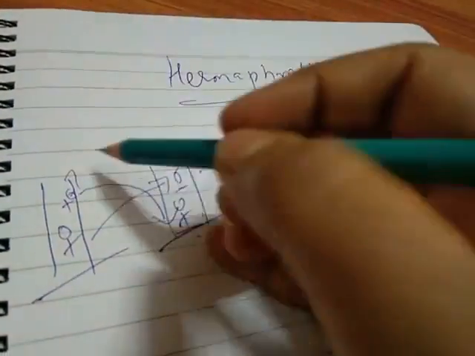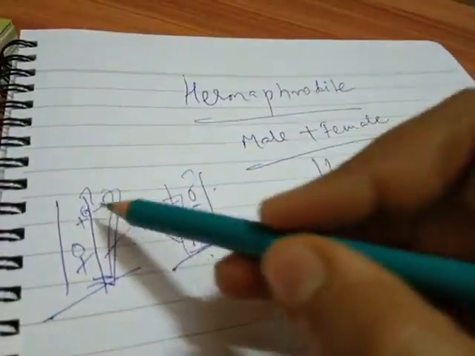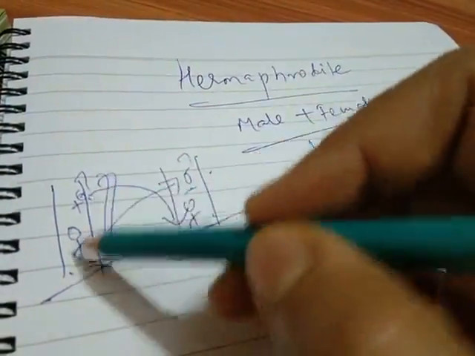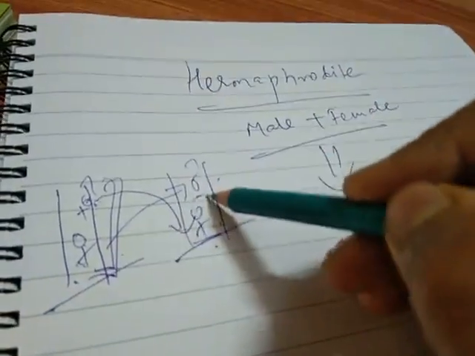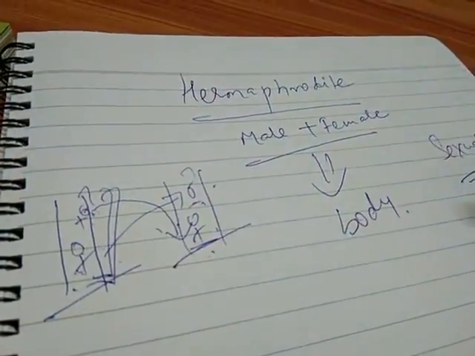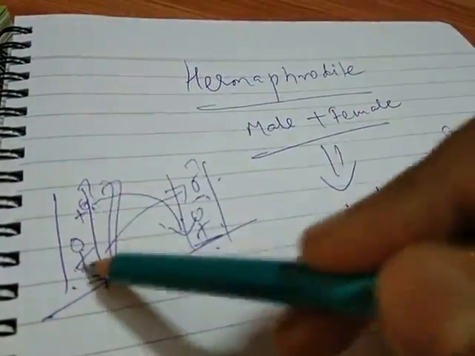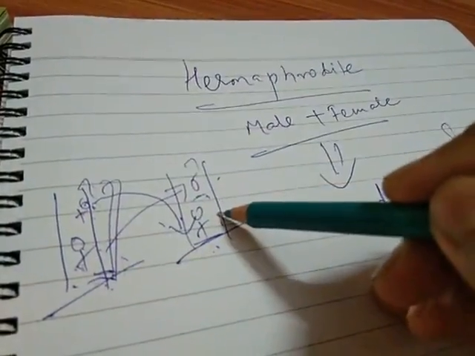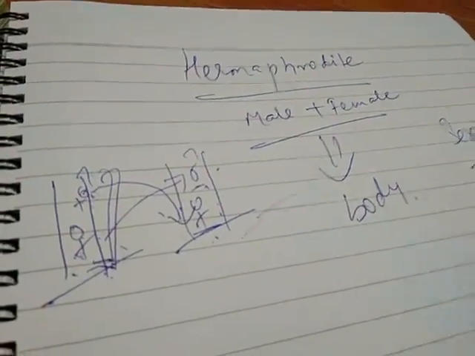Even if they have male and female parts in their body, the maturing time of both is different. That's why they do not reproduce from their own body. They need another body for reproducing sexually. Again I am saying, even though both sexes are present in the same body, they still need another body for reproducing sexually, because the maturing time is different.